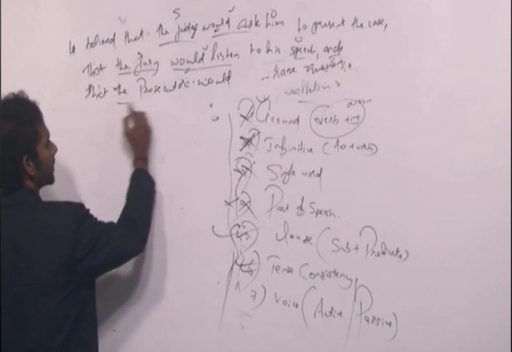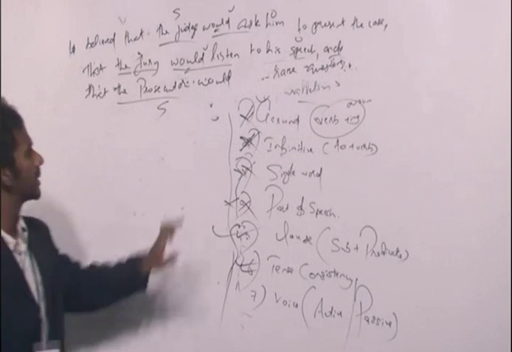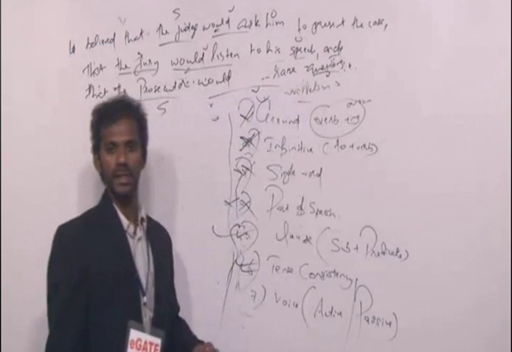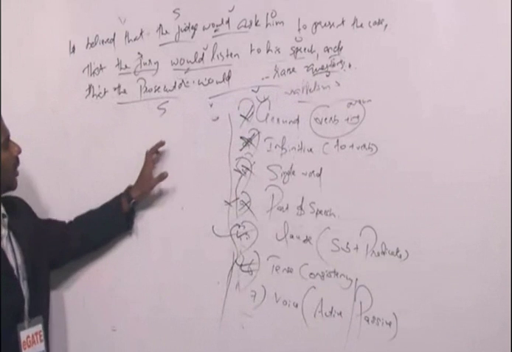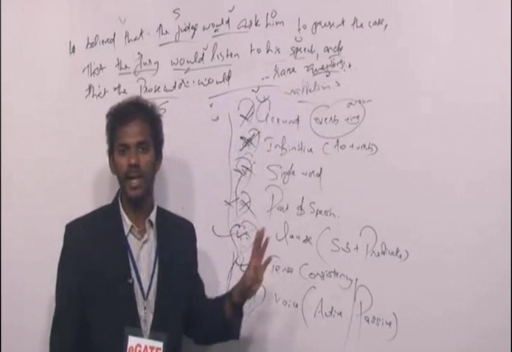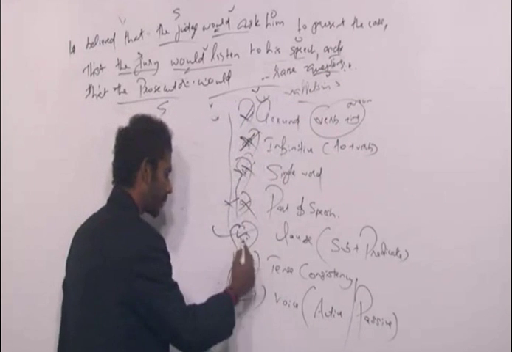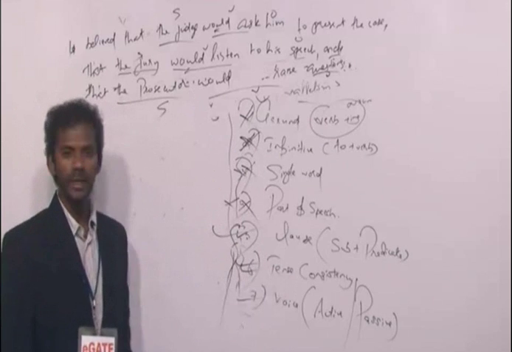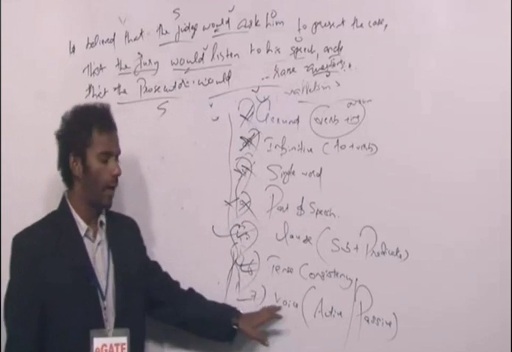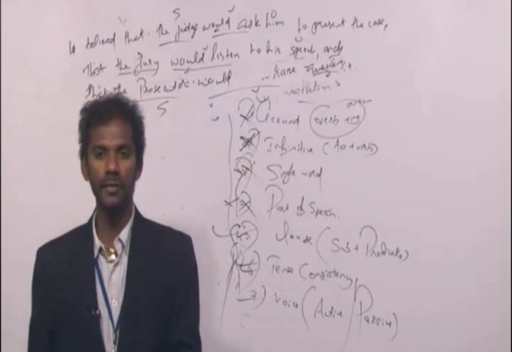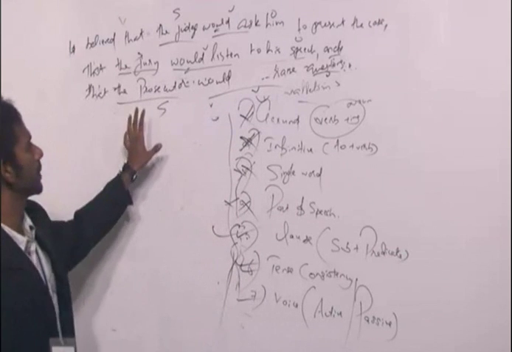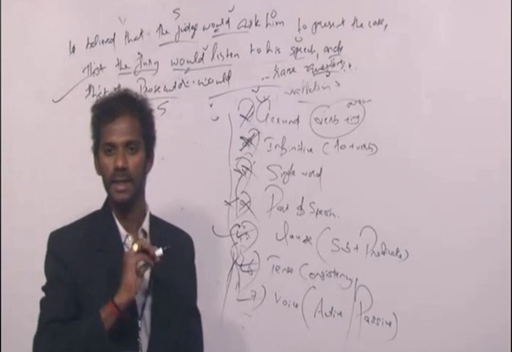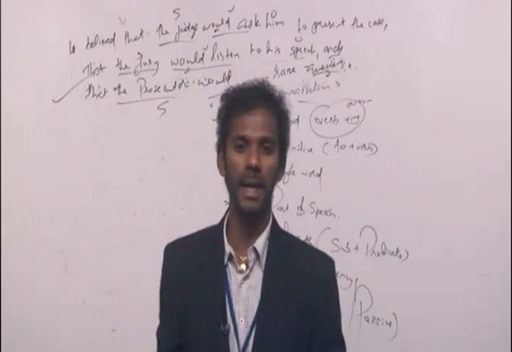Subject is the prosecutor, comes first. Verb is would raise, comes second. And object is questions, comes third. So now the third idea is in the order subject, verb, object. So that is also in the active voice. Now this concept is also fine. Clause is fine. All the three ideas are clauses. Tense consistency is fine. All the three ideas are the same tense. Voice is also fine. All the three ideas are in the active voice. Now I can say there is parallelism in this sentence, and this sentence now is grammatically fine. Clear? So this is the concept of parallelism.